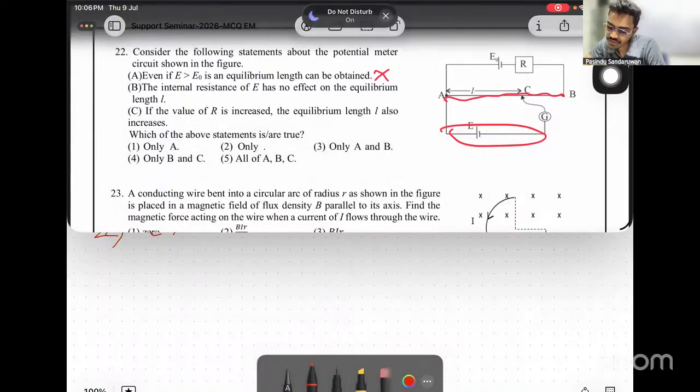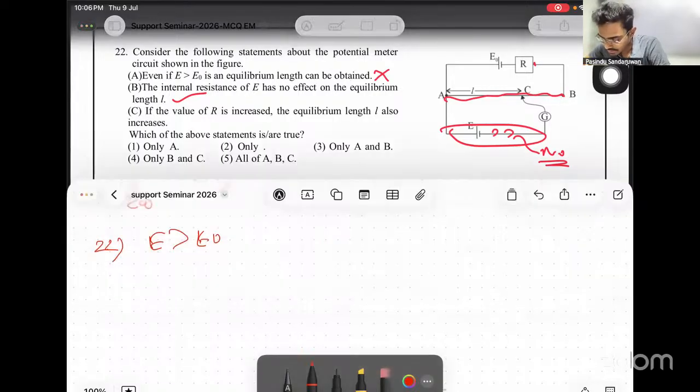The internal resistance of E has no effect on the equilibrium length, just because no current flows through this at the equilibrium. So no impact from R. That is correct. If the value of R is increased, the equilibrium length also increases. If the value of R increases, what is R? This one. If the value of R increases, right, this is the impact.